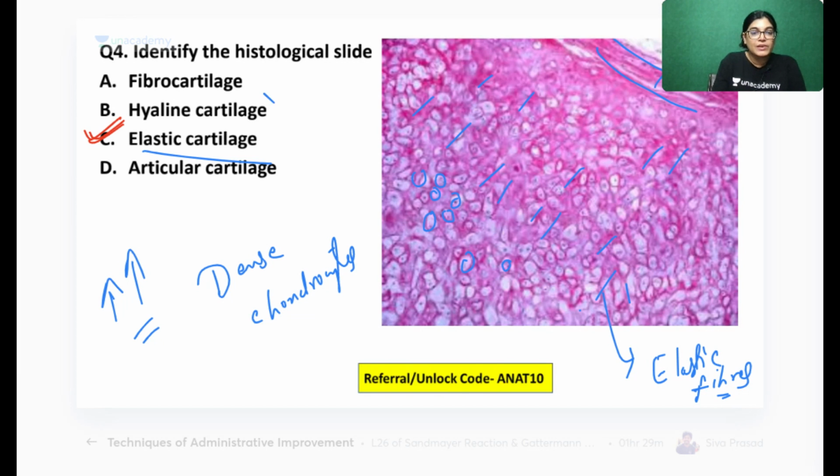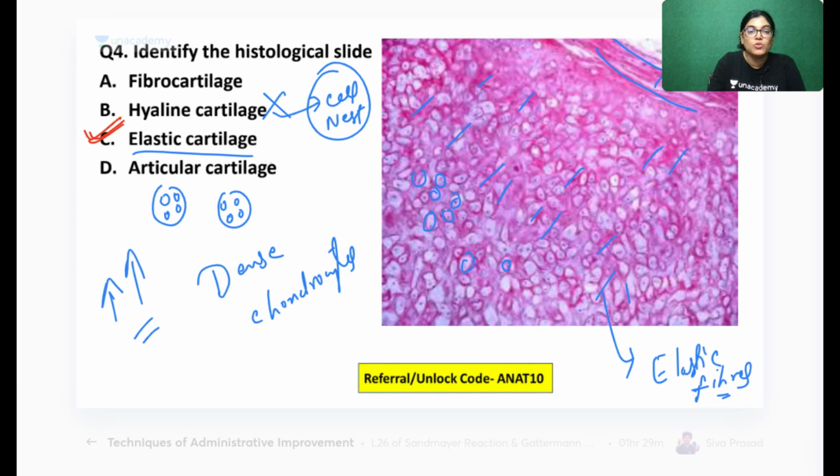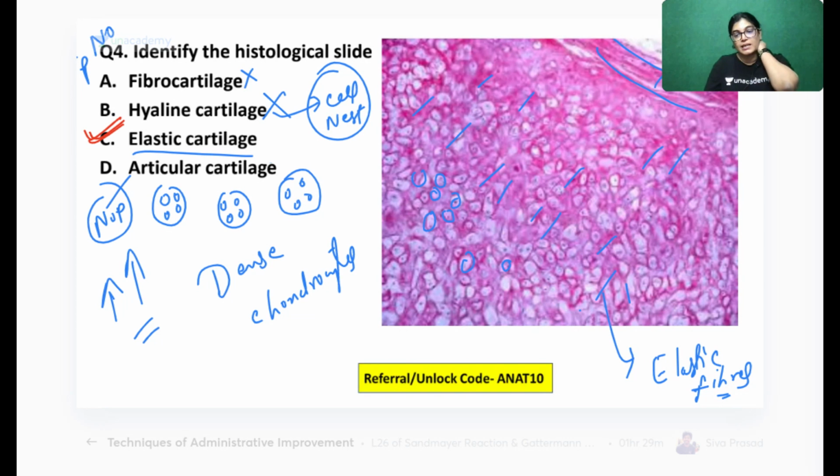Many of the students have given hyaline cartilage as the correct answer. My dear aspirants, hyaline cartilage can't be the correct answer, and the reason is, why? Because in case of hyaline cartilage, there will be cell nest. What do you mean by the word cell nest? Means the chondrocytes will be in a group like this. See here, the chondrocytes will be lying in a group, and this group is called a cell nest. Fibrocartilage will have no perichondrium. Articular cartilage will have no perichondrium. So we have got C as the correct answer.